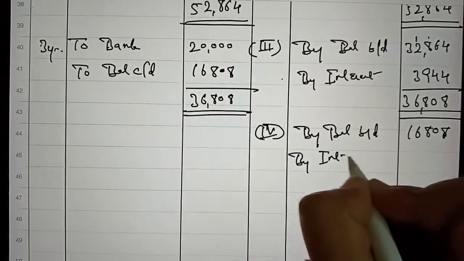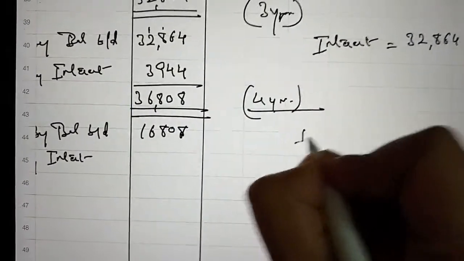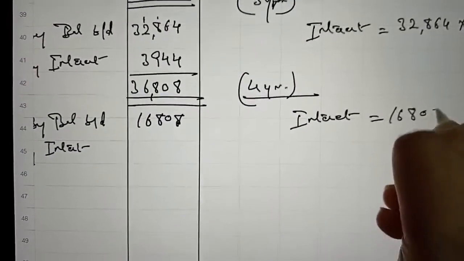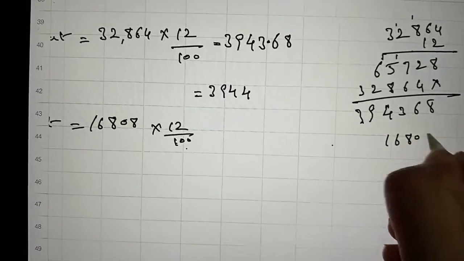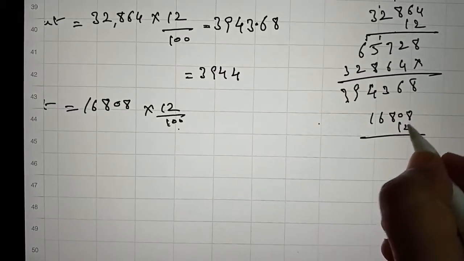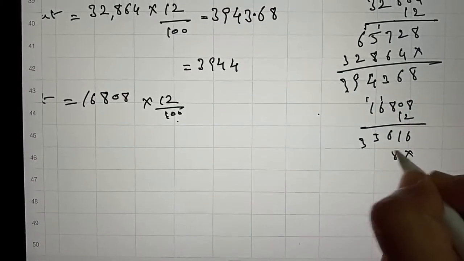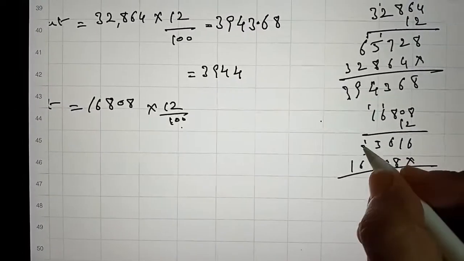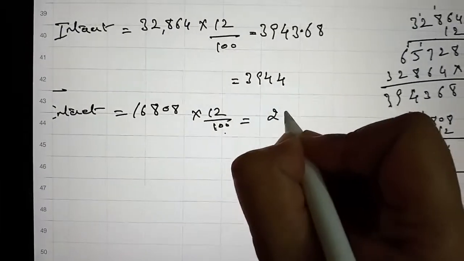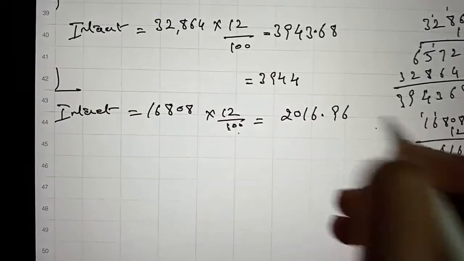And in the fourth year we have to calculate the interest. So in fourth year interest will be on 16,808 at rate of 12%, and when 16,808 is multiplied with 12, it is 2016.96.